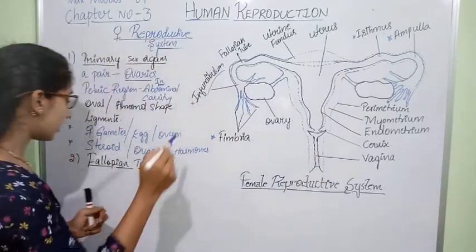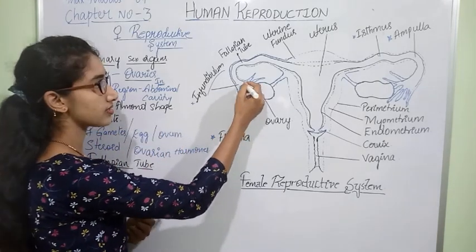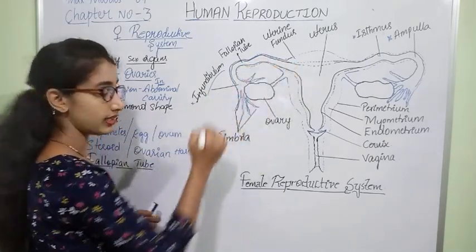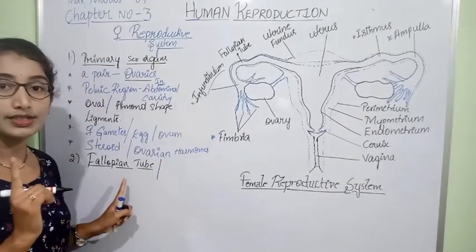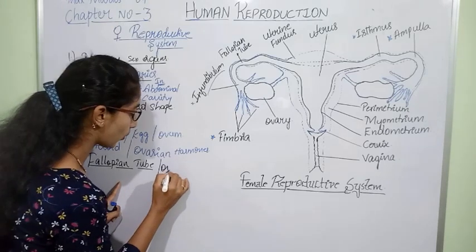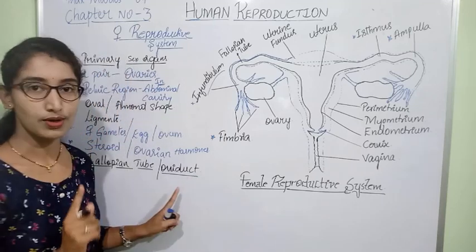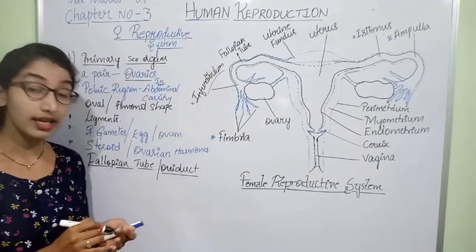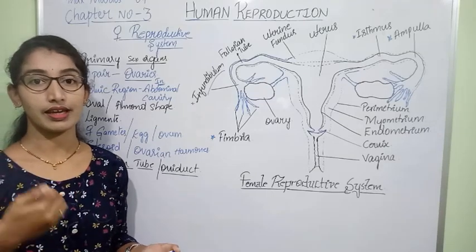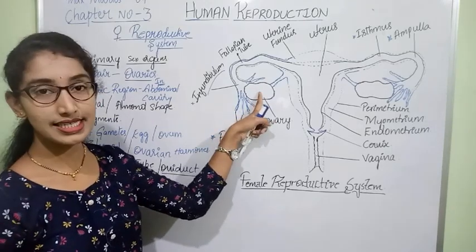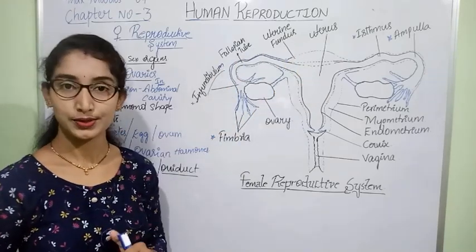Also, because the main function of the fallopian tube is carrying the egg, the fallopian tube is also called oviduct. Why? The main function of the fallopian tube is to carry the egg or ovum released by the ovary through its different parts until it reaches the uterus.